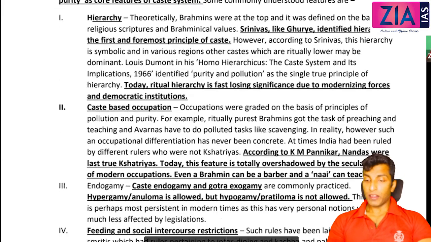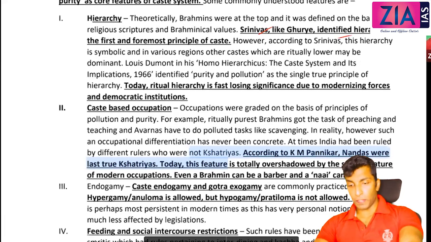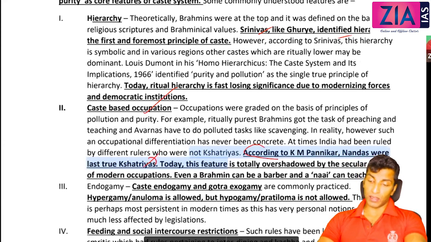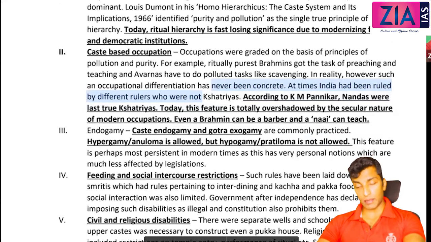So the first one, hierarchy. Srinivas also identified hierarchy; we have seen that. So hierarchy, then caste-based occupations. According to K.M. Panikkar, the Nandas were the last true Kshatriyas. It's like this: Kshatriyas are supposed to deal with power and everything, but nowadays that is not necessarily the case. Things have changed. If you see the actual Kshatriyas, the Nandas were the actual Kshatriyas, right?